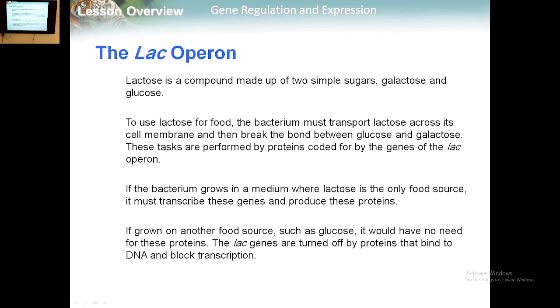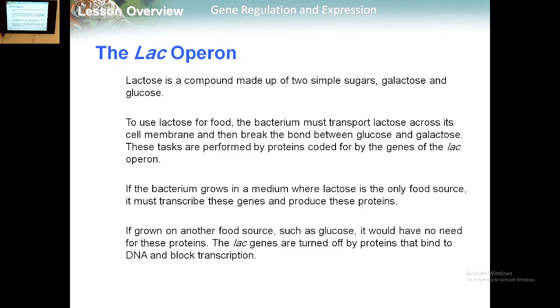Lactose is a compound made up of 2 simple sugars, galactose and glucose. To use lactose for food, the bacterium must transport lactose across its cell membrane and then break the bond between glucose and galactose. These tasks are performed by proteins coded by the genes of the lac operon.